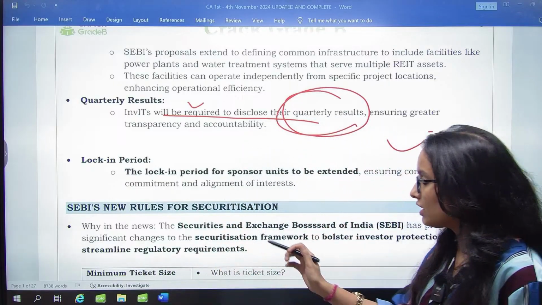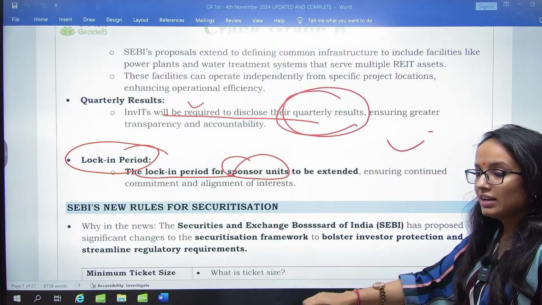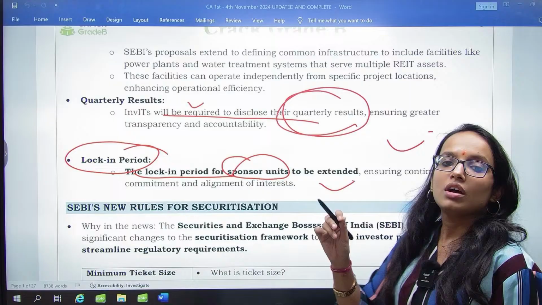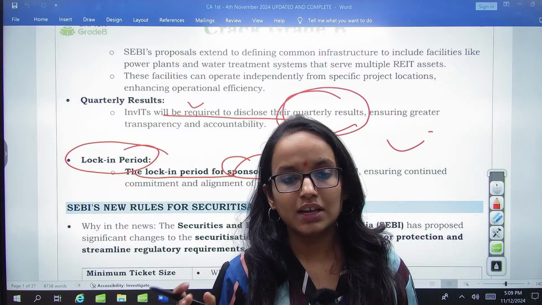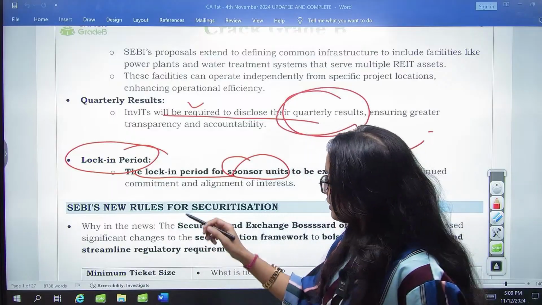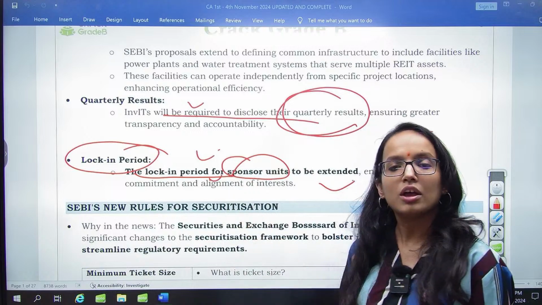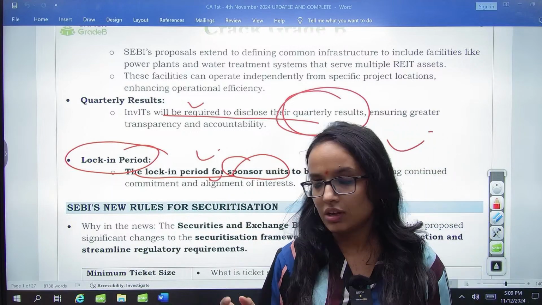Then there is something regarding the lock-in period. The lock-in period for the sponsor units is to be extended. Now, up to what time it has to be extended is still not mentioned. It will be specified, but they have proposed that this lock-in period will be extended. Now, what is this lock-in period for sponsors? Sponsors and originators.